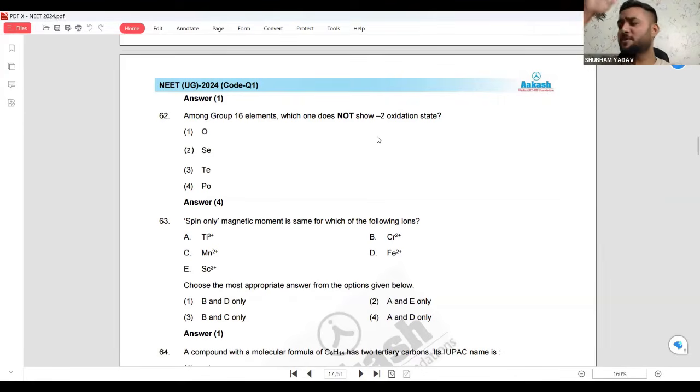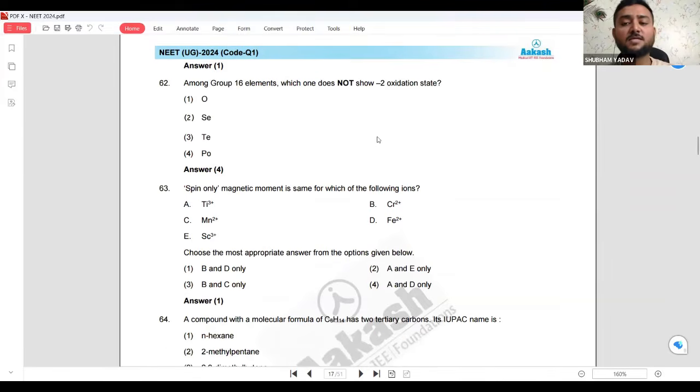So that is the reason. The polonium is at the bottom, oxygen, selenium, tellurium, and then polonium is there. So the answer will be polonium. थोड़ा सा ऐसे याद रखा करो.